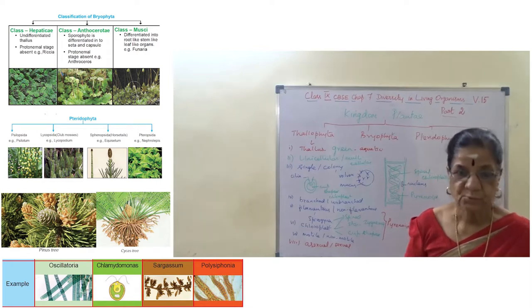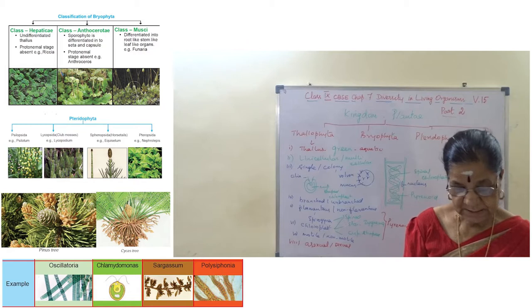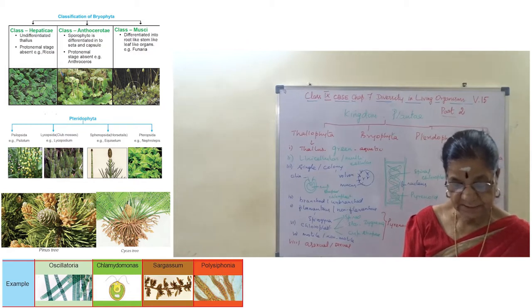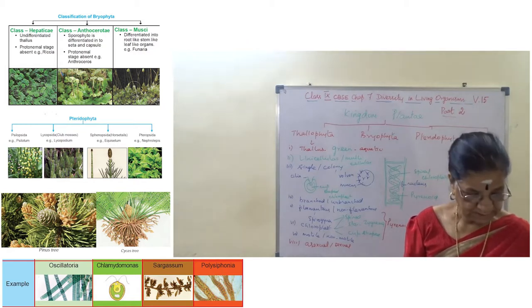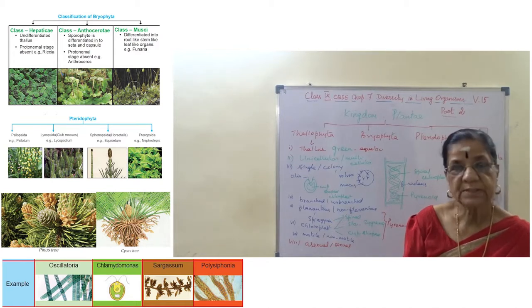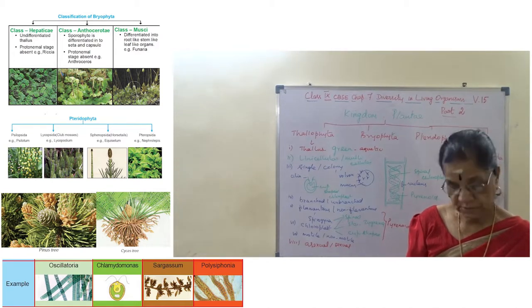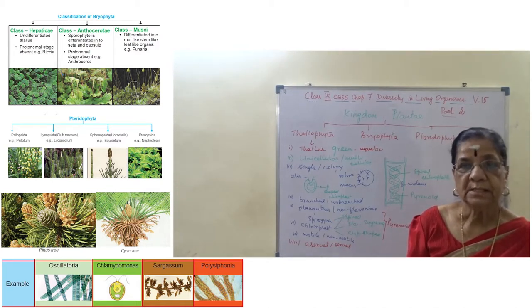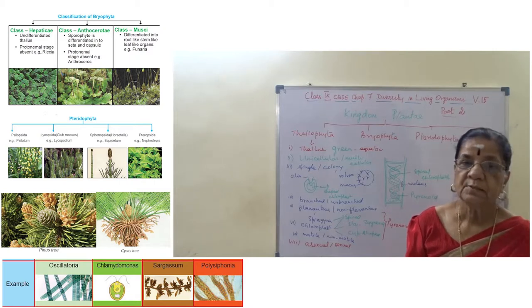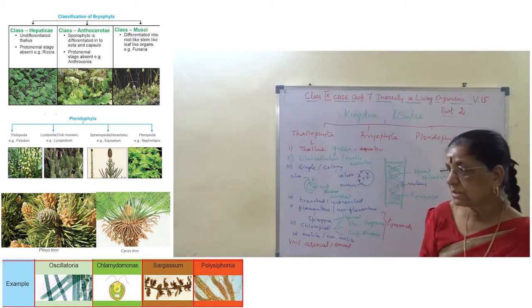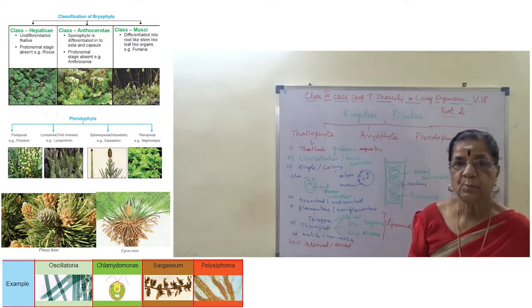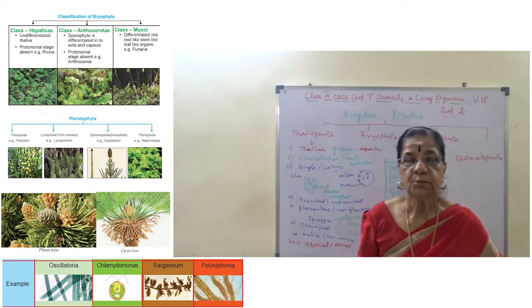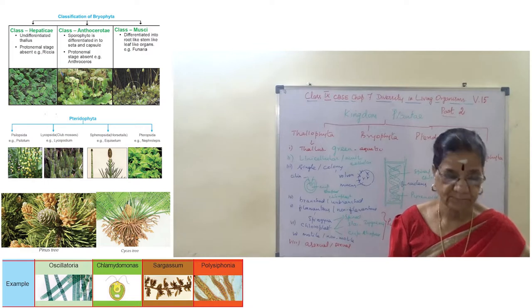We say bryophytes include liverworts and mosses. Liverworts have a thallus-like plant body, whereas mosses show a root-like, stem-like and leaf-like plant body. But they are not the true root, stem and leaf.